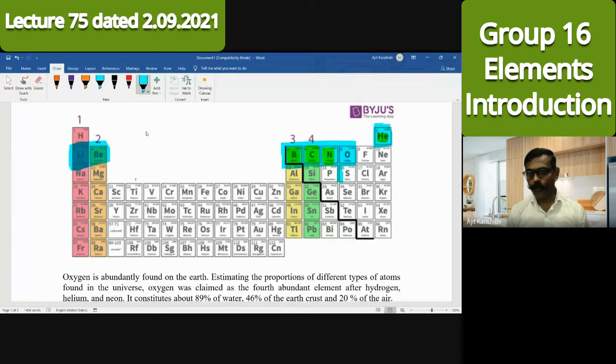If I have to talk about sulfur, the next element, then its electronic configuration, the nearest previous noble gas, that's neon. After completing neon, 2 electrons will enter in this sodium and magnesium, means it is the third s orbital, 3s orbital. Afterwards, 4 electrons will enter in here, first electron, second electron, third electron, and fourth electron in the 3p orbital. So its electronic configuration is neon, then 3s2, 3p4.